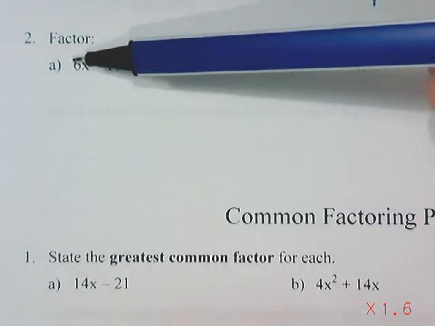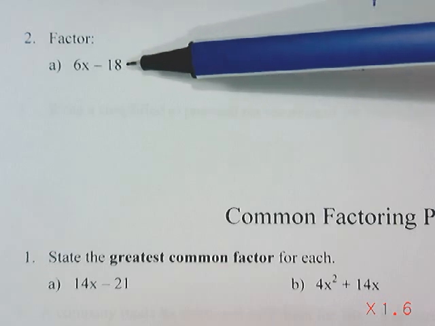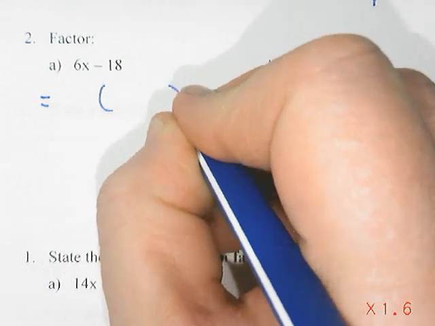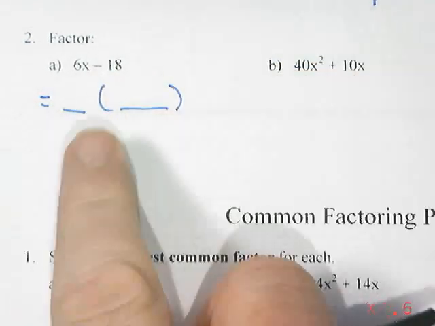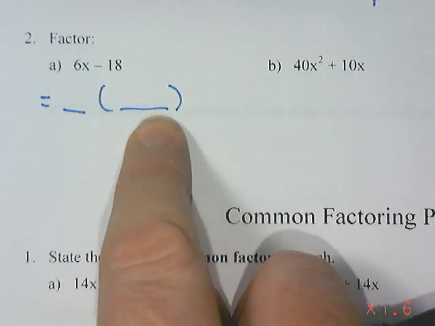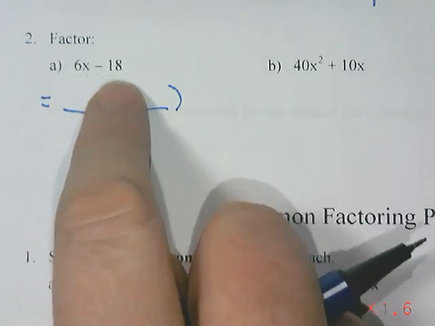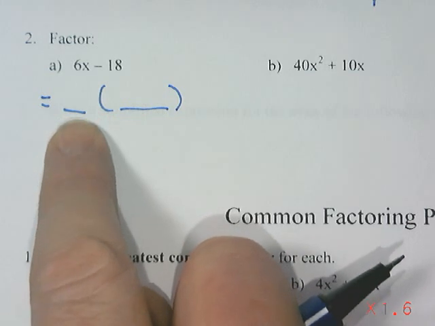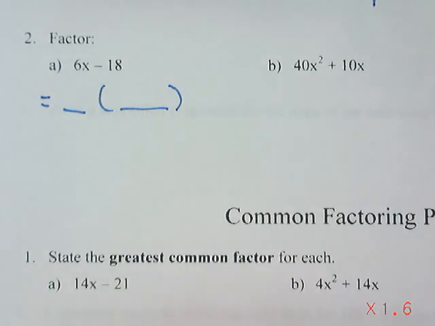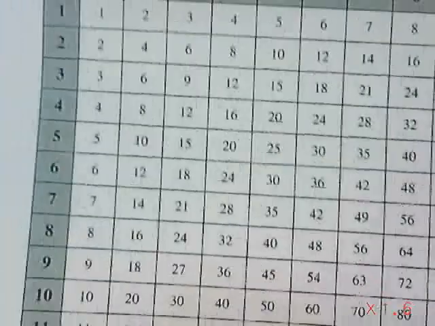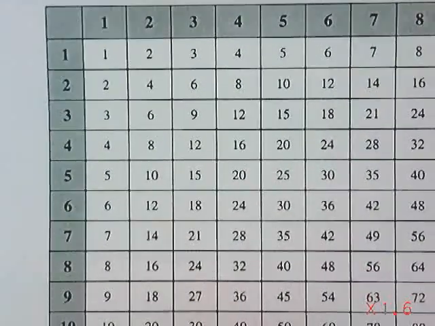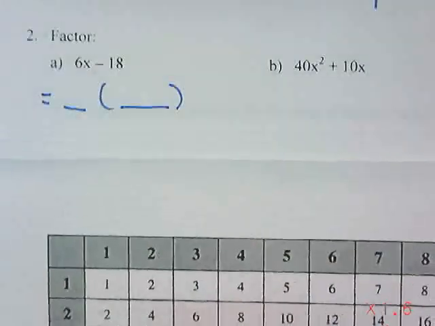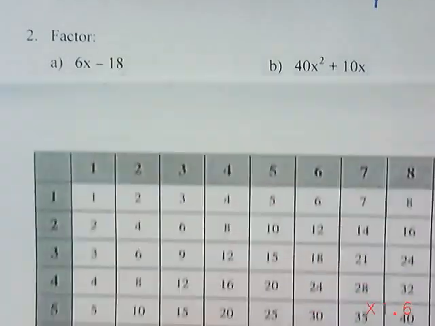So if I have 6x take away 18, what I want to do is create a multiplication question where I multiply something times something that gives me 6x minus 18. So when I'm trying to figure out what I multiplied by, I'm looking for my greatest common factor, and I am going to use my multiplication grid to help me figure out the largest possible number that divides into both 6 and 18.